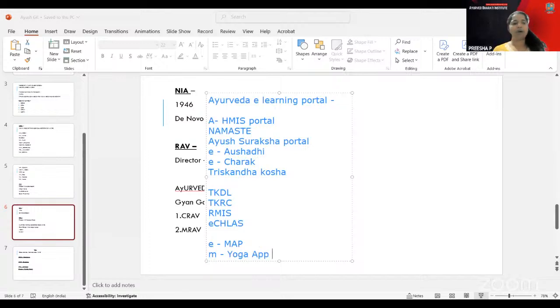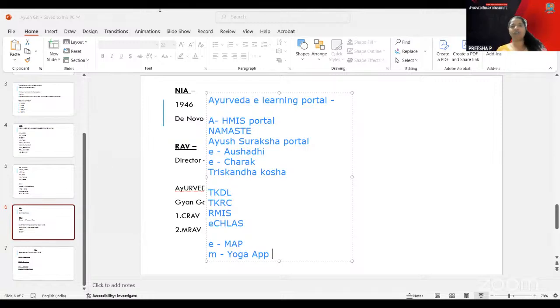So the Young Yoga app is like bridging wellness through technology. Through the technology, this is maintained. That is the Young Yoga app. It is a mobile initiative, like be healthy, be fit. That is the motto there. These are the main research activities which are conducted under the Ministry of Ayush.